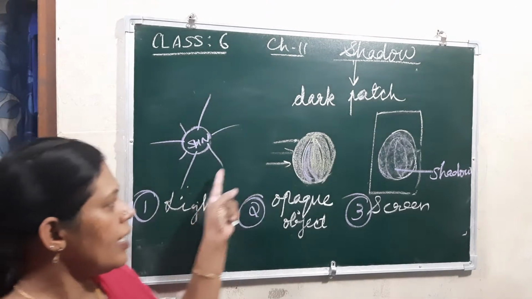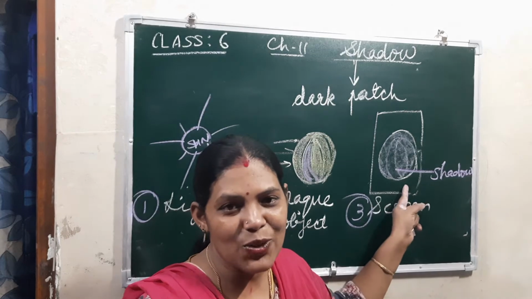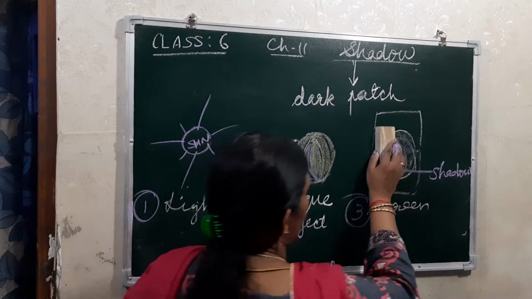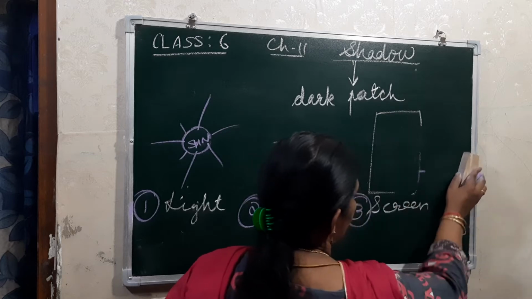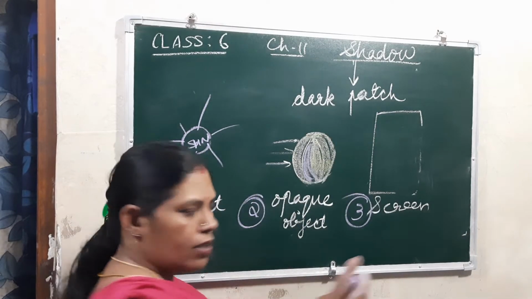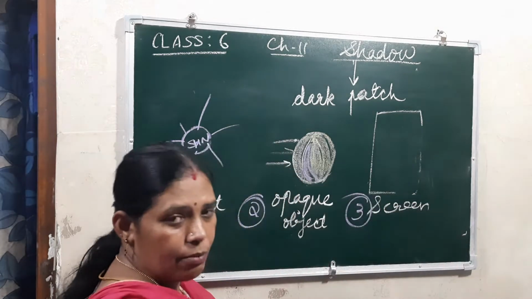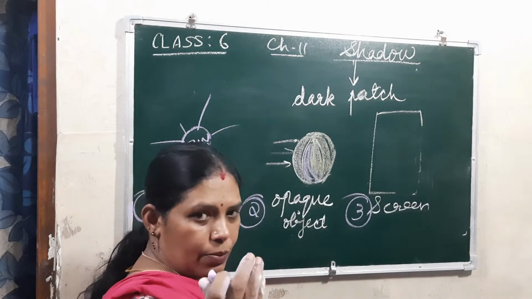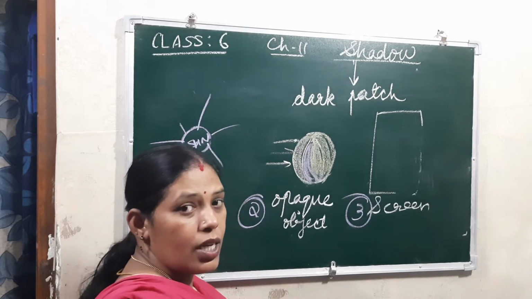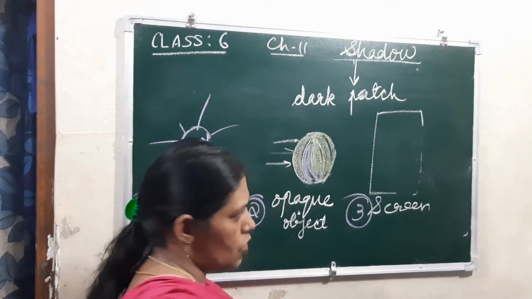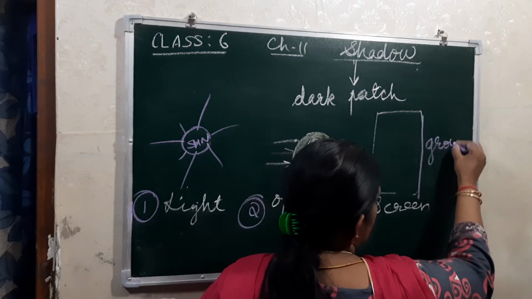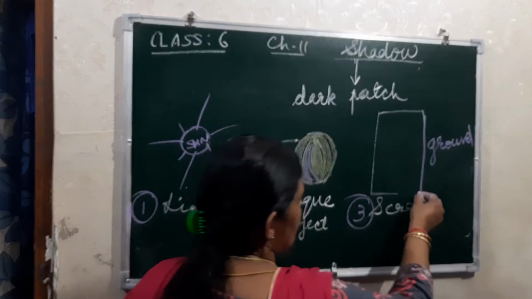Then the natural screen you can say is the ground, or the wall also. If in the daytime at your home there is a little darkness and light comes in, then you can see shadows there also. So here the ground itself acts as the screen.